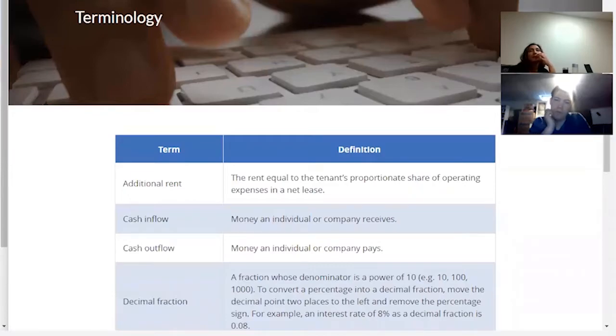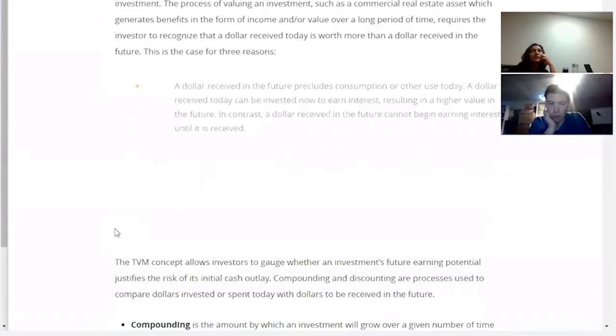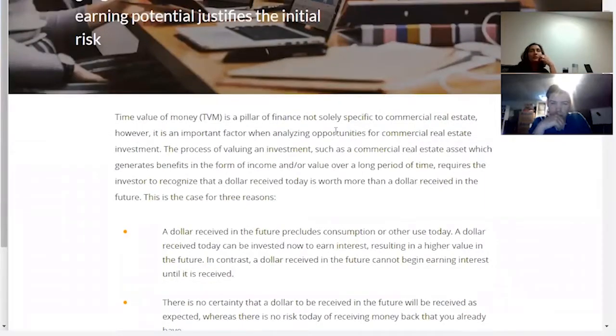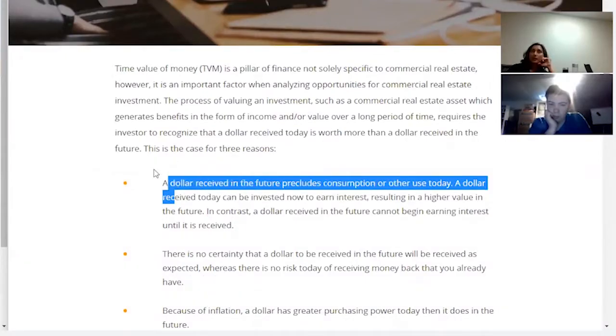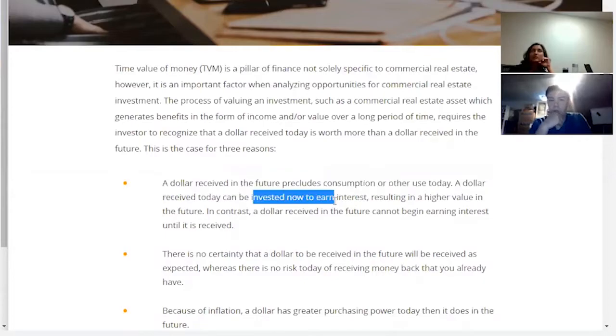Okay. Time value of money. Time value of money basically means that the dollar that we have in our hand today will be worth more than a dollar received tomorrow. And the reason for that is that, one, we can use it today, right? We can invest it and we can earn interest on it. So if we have $100 today, we can invest that and earn interest on it, or we can use it to buy something, right? So it's worth more. If you're going to get a dollar a year from now, then we lose out on the interest that it may earn in the meantime.